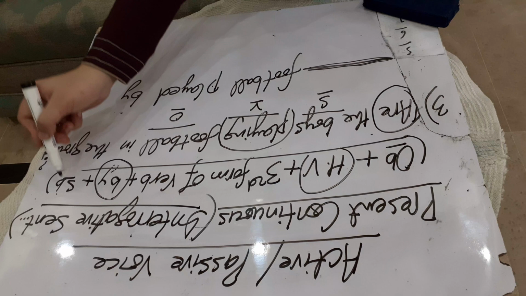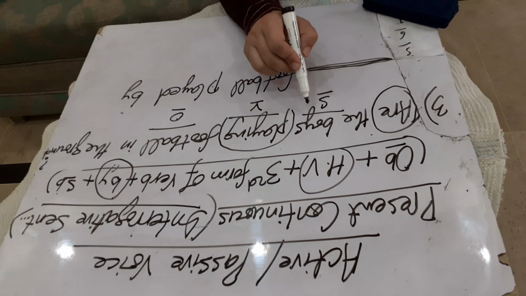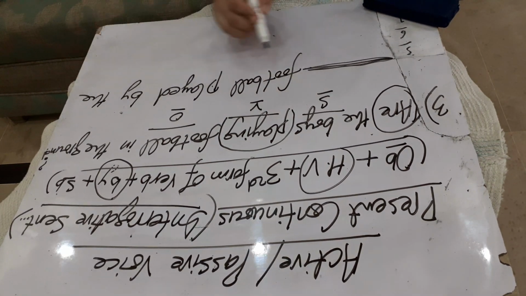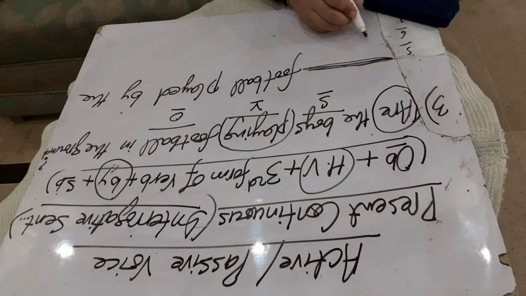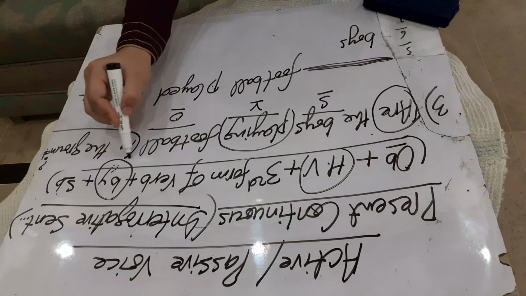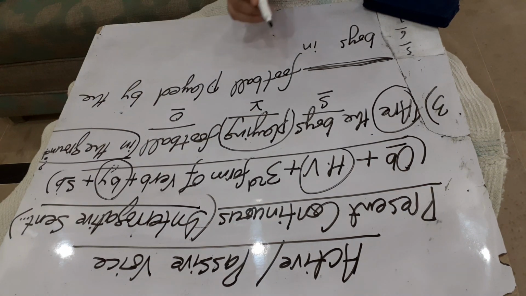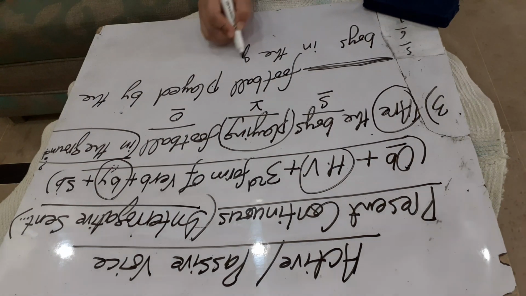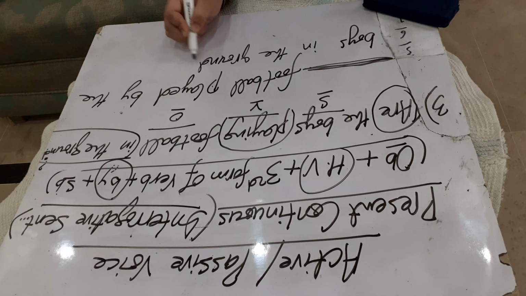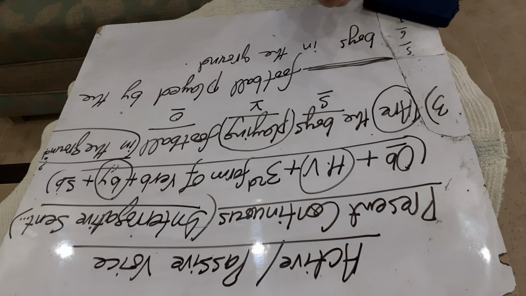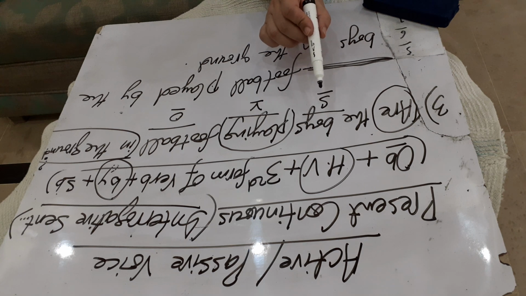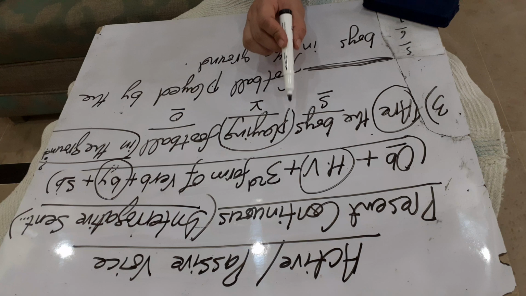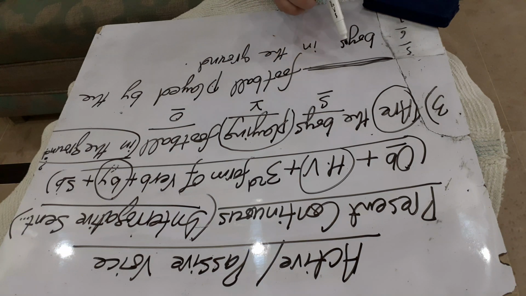Now I will bring the subject here. What is the subject? The boys. Football played by the boys. In the ground is coming at the last, so it will be at the last. In the ground. Now the active voice is in interrogative form, so the passive voice will also be in interrogative form.